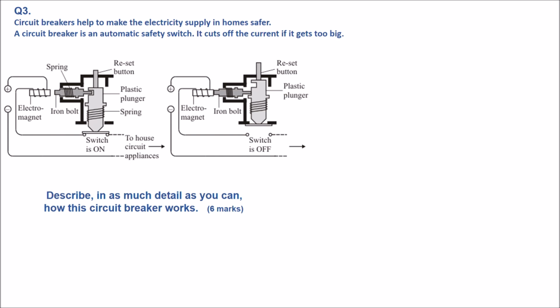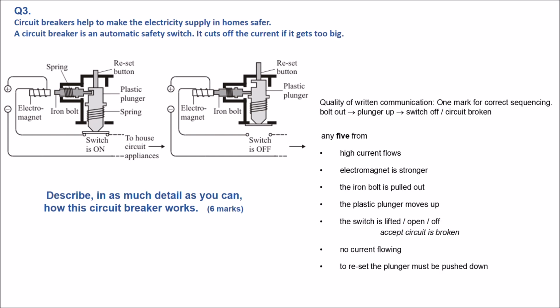So when you start answering this question, you definitely need to mention the high current. So high current flows, the electromagnet is stronger. So here we have the electromagnet. Because of the high current it becomes stronger, and it would attract this iron bolt because of magnetic metal. So the iron bolt is pulled out.